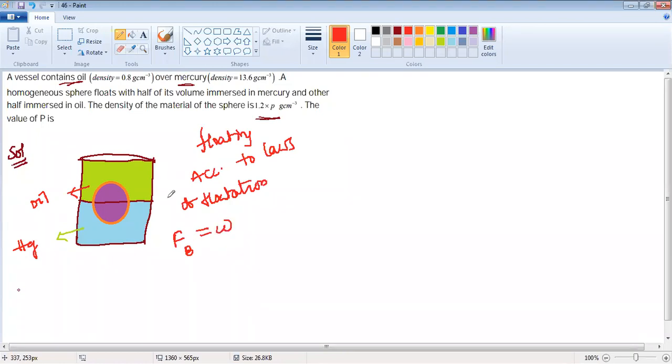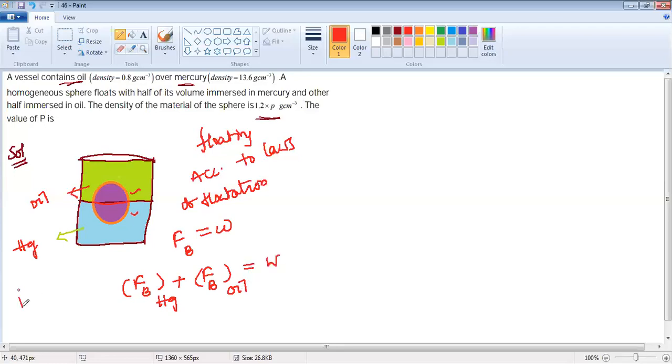The buoyancy force by the two portions of the liquid, one due to the mercury, another due to the oil. So buoyancy force due to the mercury plus buoyancy force due to the oil equals the weight.